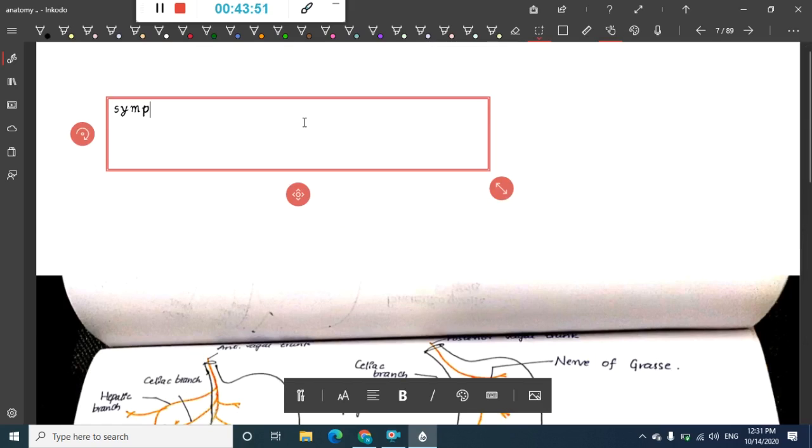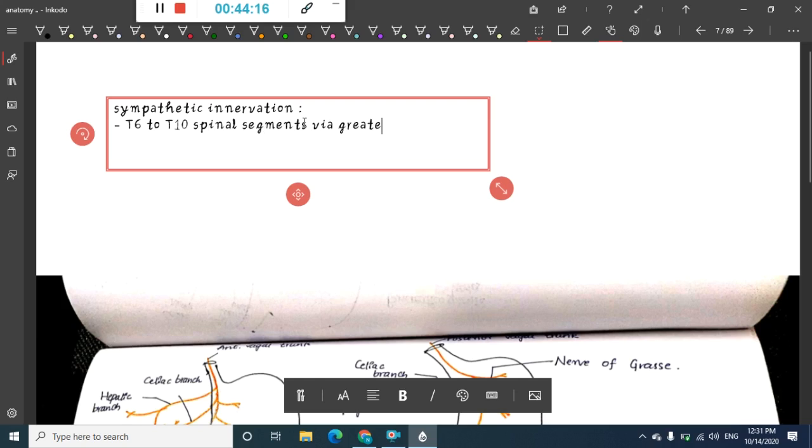It is divided into two types: sympathetic innervation and parasympathetic innervation. First we will see sympathetic innervation. The sympathetic fibers are derived from T6 to T10 spinal segments via the greater splanchnic nerves.